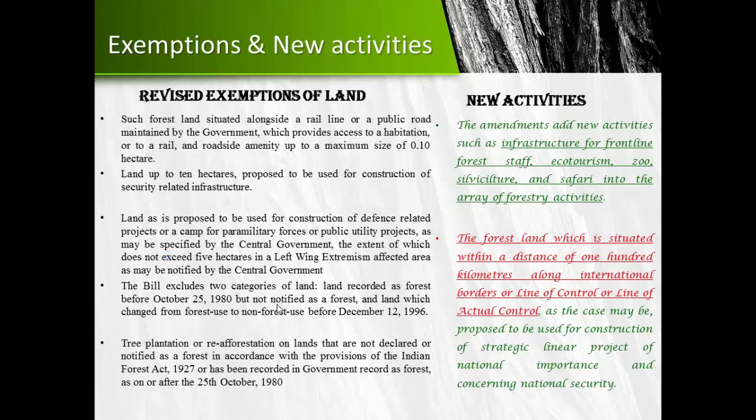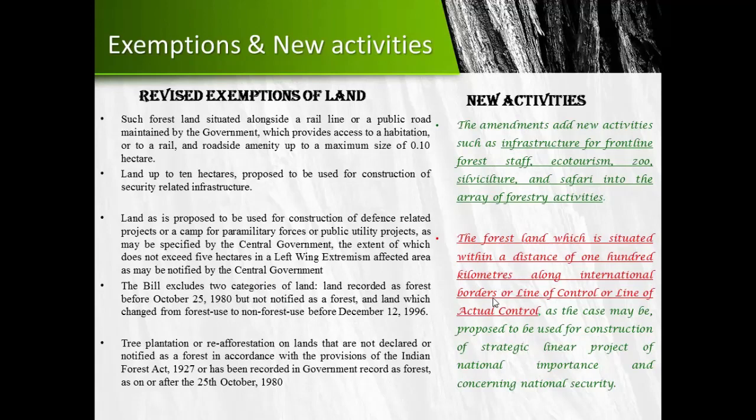There is also another revised exemption which is a huge concern, and that is that the forested land which is situated within a distance of 100 kilometers along the international border or the line of actual control is also exempted.